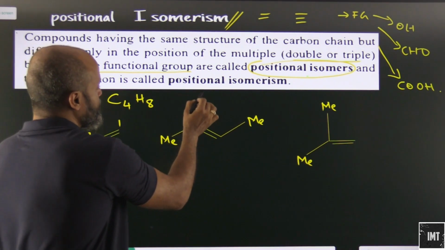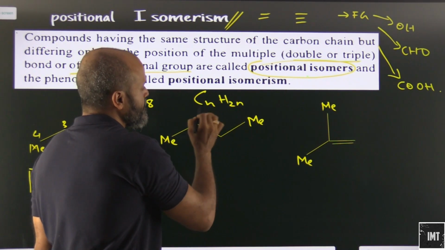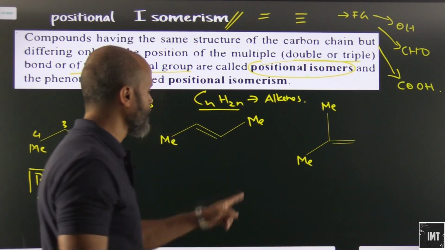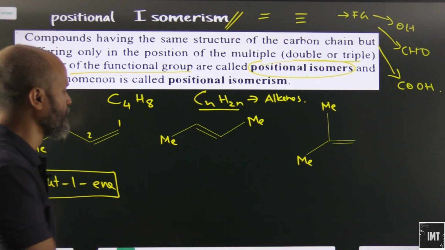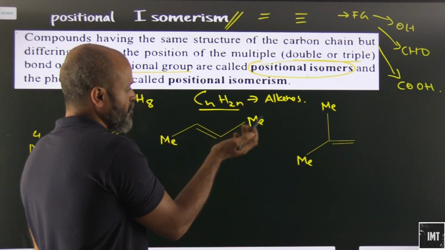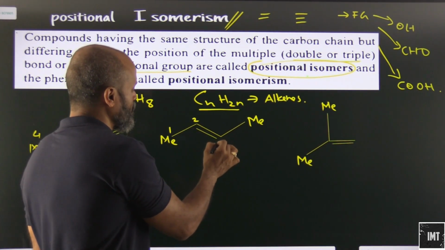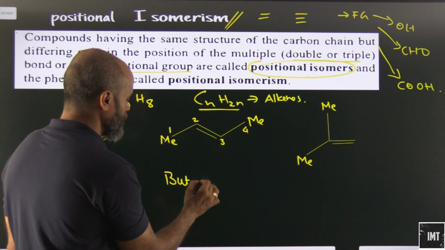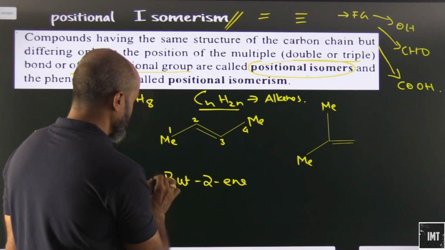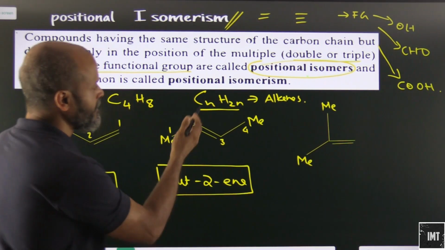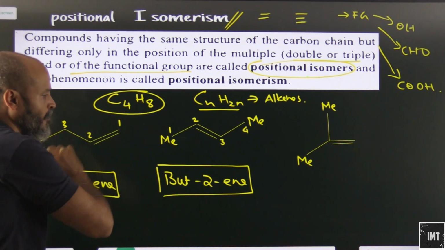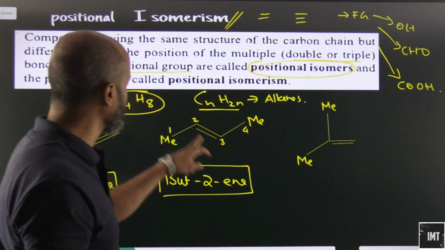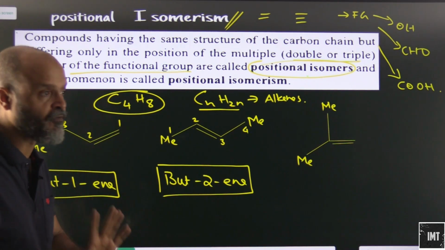C4H8. Just applying the CnH2n rule for alkenes. Let's come to this one. We can start from any side: 1, 2, 3, 4. What will this be? This will basically be but-2-ene. Again, this will also have the same molecular formula. Count the number of carbon atoms and hydrogen atoms. You will get the same configuration of C4H8.